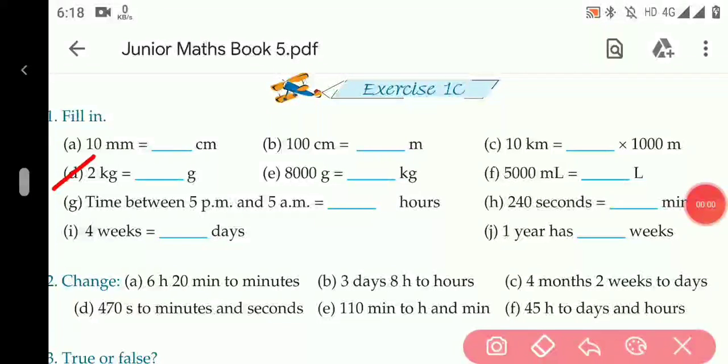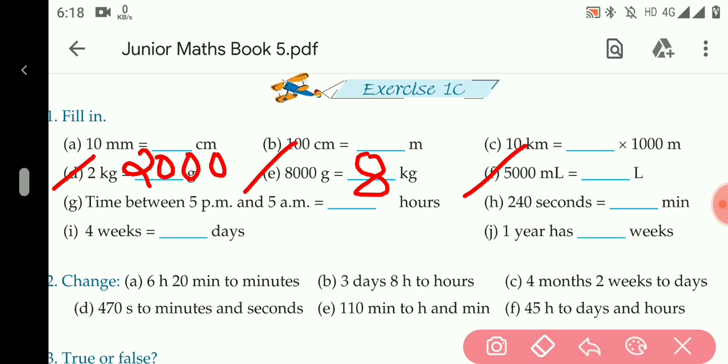D part, 2 kg equals to dash gram. As 1 kg contains 1000 gram, so 2 kilogram contains 2000 gram. E part, 8000 gram equals to dash kg. Because 1 kilogram contains 1000 gram, so 8000 contains 8 kilogram. F part, 5000 milliliter equals to dash liter. Because 1 liter contains 1000 milliliter, so 5000 milliliter contains 5 liter.